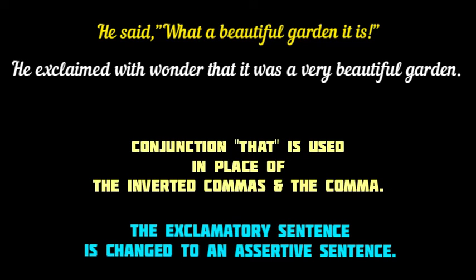Now we have an example of an exclamatory sentence in direct speech. He said, "What a beautiful garden it is." In the reported speech, we have an exclamatory sentence, "What a beautiful garden it is." To begin with, in indirect narration, the inverted commas and the comma are removed and the conjunction "that" is used in place of them. Next, the exclamatory sentence, "What a beautiful garden it is," is changed to an assertive sentence.